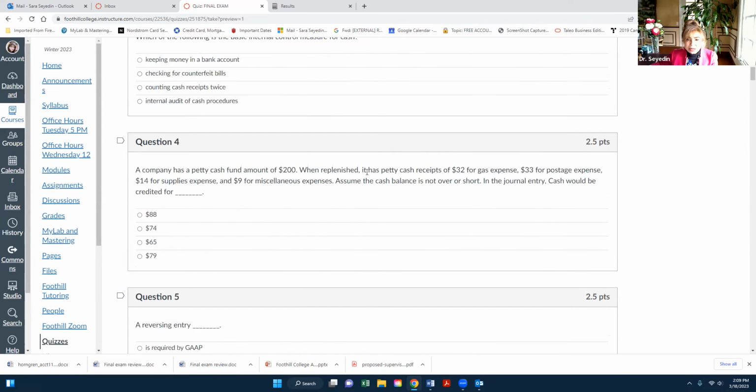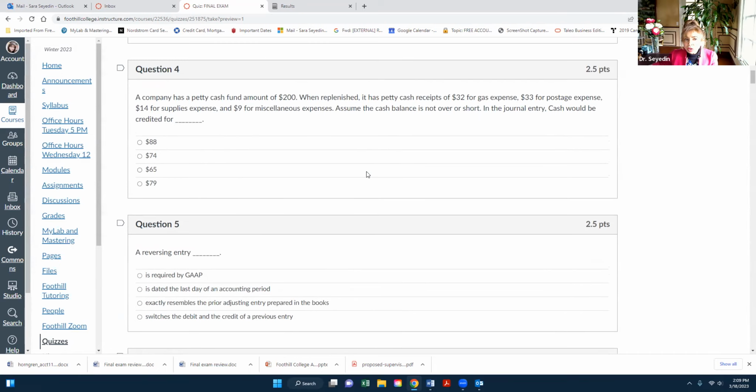Let's see if we can find a number. There you go. So question number 4. It says a company has a petty cash fund amount of 200. When replenished, it has petty cash receipts of $32 for gas expenses, $33 for postage expenses, $14 for supplies expenses, and $9 for miscellaneous expenses.